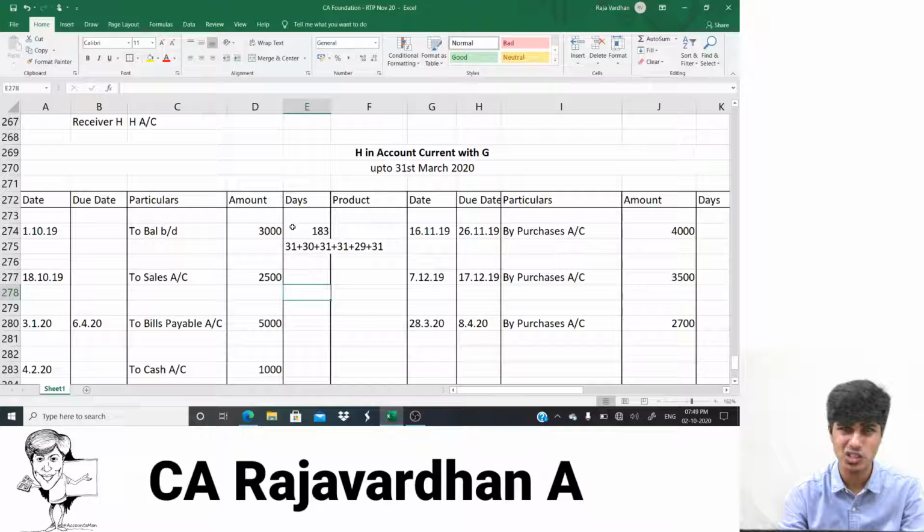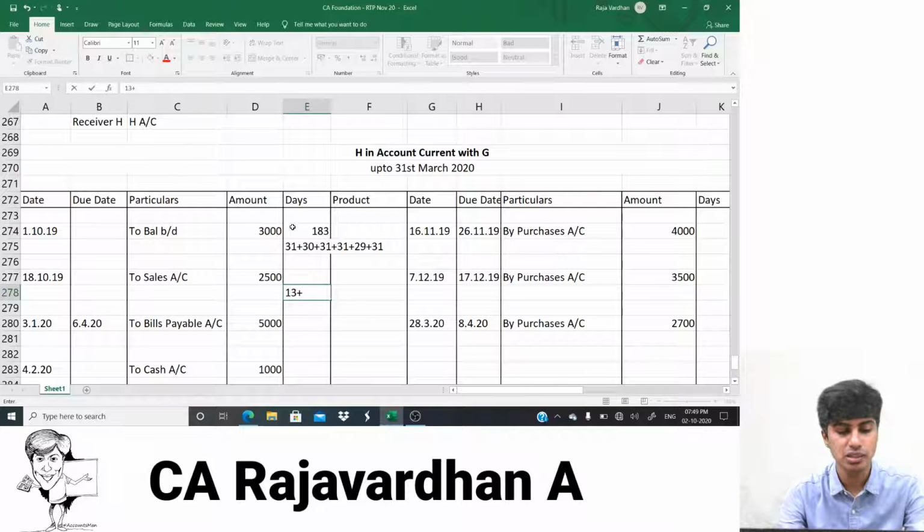We'll just fill in the days column. Later, I'll tell you what to do. Now, 18th of 10. Then from 18th, we need to compute. The date of transaction will not be counted. From the next date, we should start counting. October has how many days? 31. 18 are gone. So 13 are remaining.